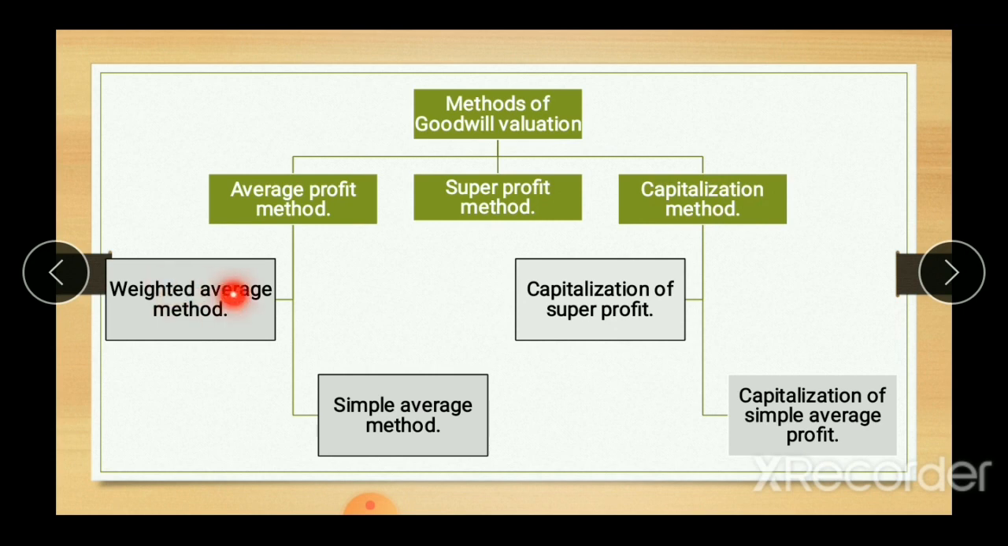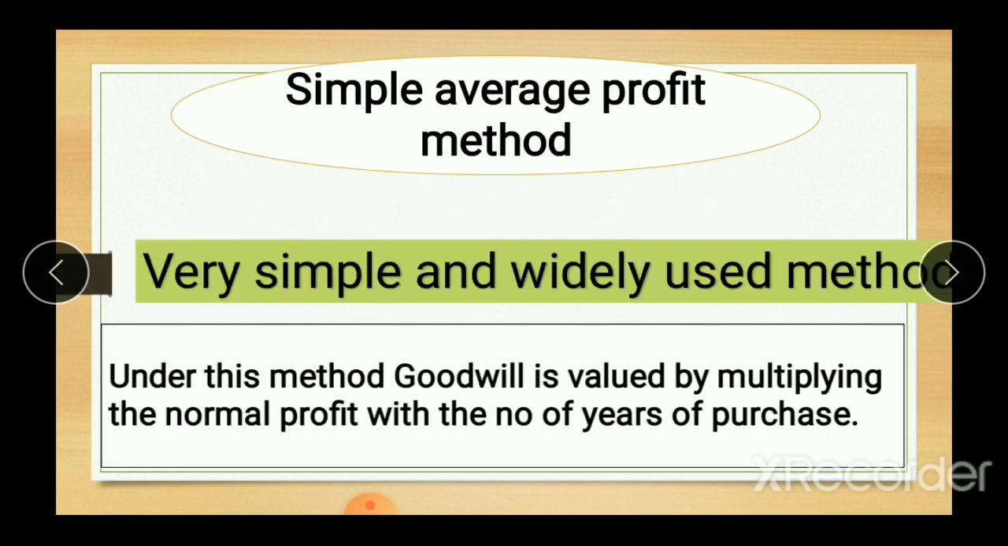One, weighted average method. Second, simple average method. And capitalization is also divided into two more categories: capitalization of super profit and capitalization of simple average profit. Now, today we will start with the simple average profit method only. In the simple average profit method, the profit which we have to take into consideration for calculating goodwill is normal operating profit.